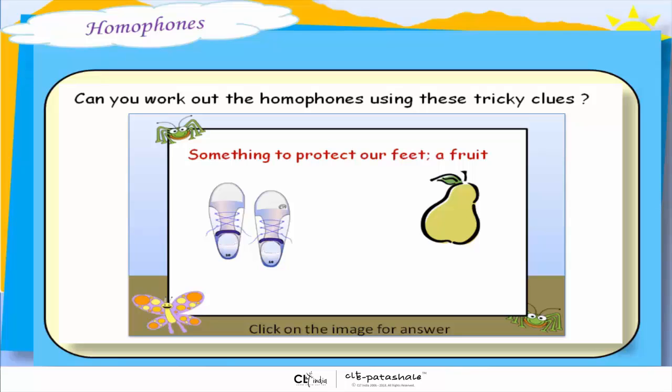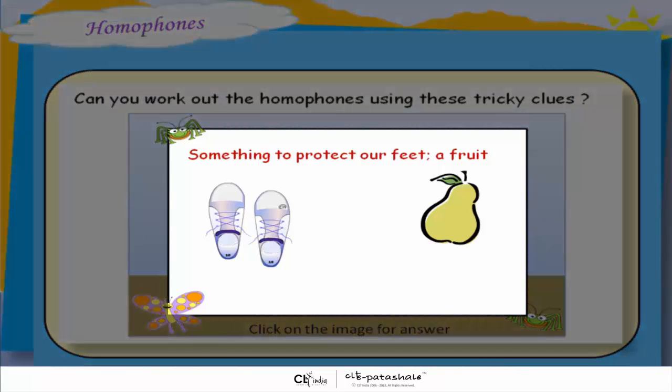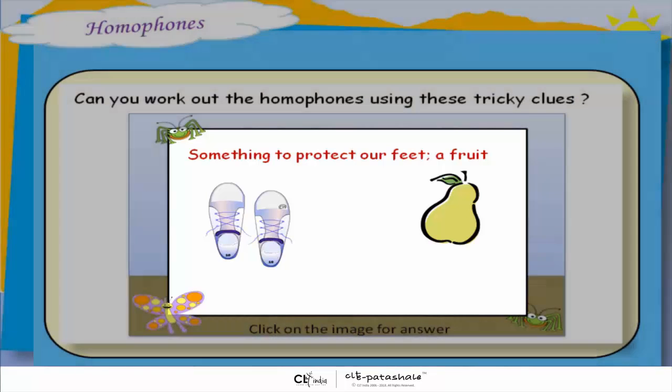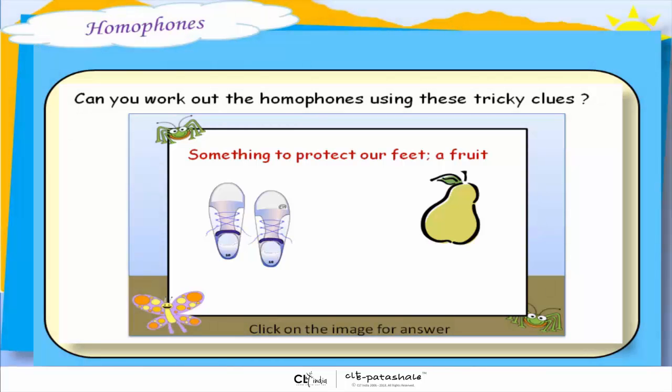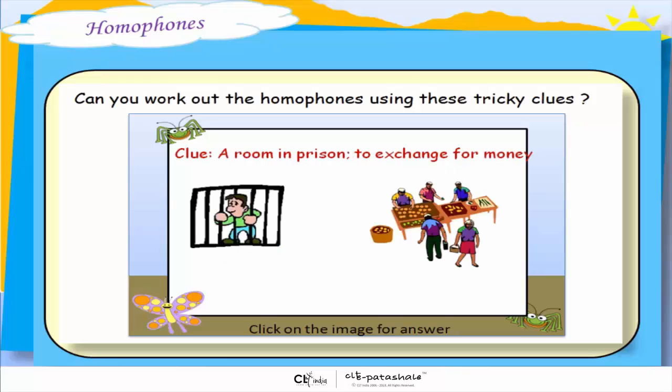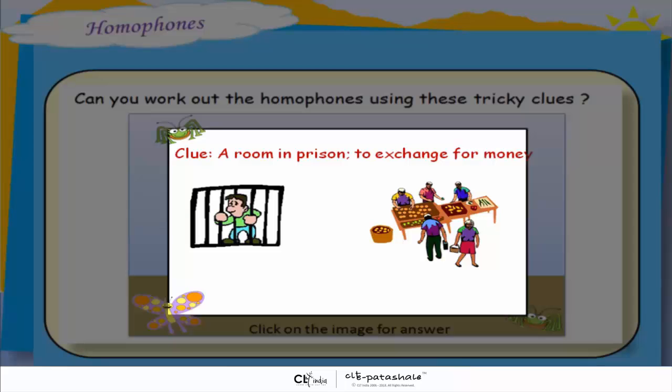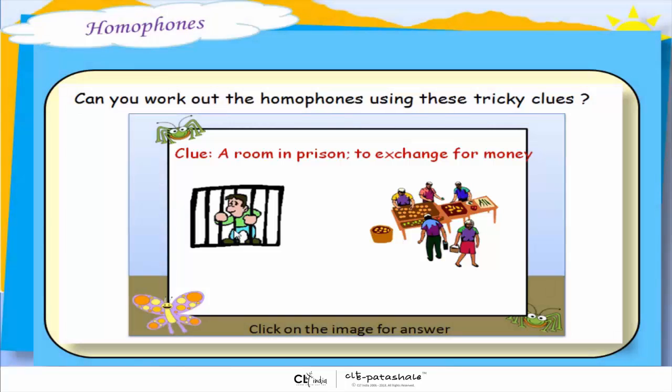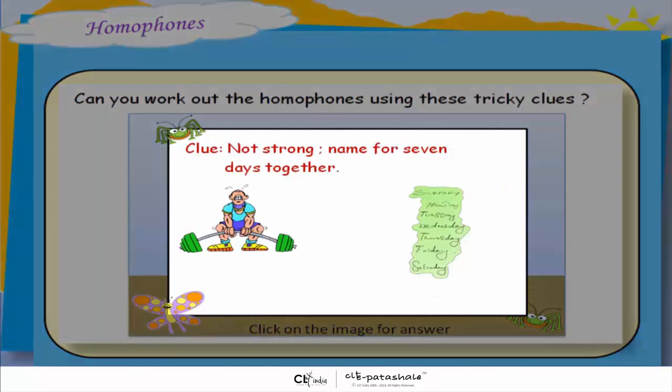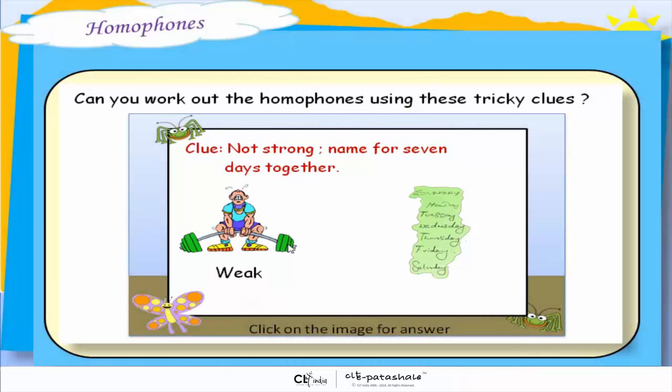Now let's try working out the homophones using these tricky clues. Something to protect our feet sounds like a fruit. A pair of shoes and a pear. A room in a prison sounds exactly like to exchange something for money. Cell and sell. Not strong sounds like the name for 7 days together. Weak and week.